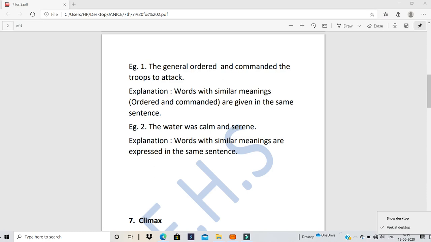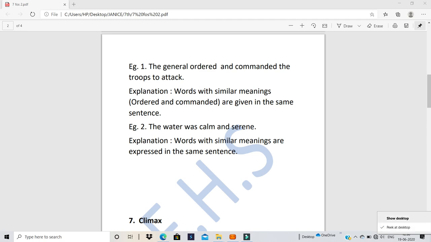Now words with similar meanings are given in the same sentence. So here you have words with similar meanings. Again, as in the antithesis, no need of writing the exact words here. You can write it in general: words with similar meanings are given in the same sentence. And that will be your general explanation.